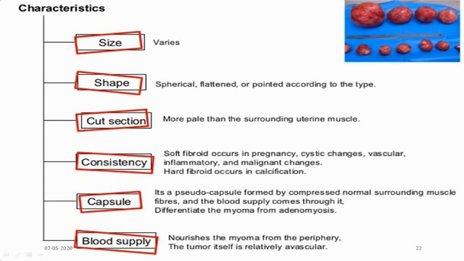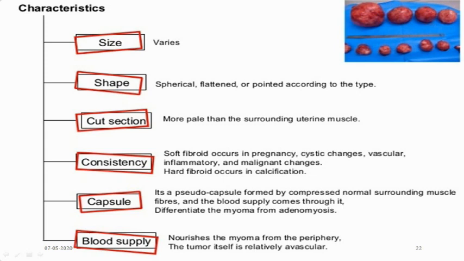What is this pseudocapsule? It is basically compressed normal surrounding muscle fibers, which are compressed at the outer end to form a capsule, and therefore it is called a pseudocapsule, and the blood supply comes from this capsule. This is a very important point to differentiate a myoma from adenomyosis, where in both cases there is thickening of the muscle layer or the myometrium, but myoma has a pseudocapsule, adenomyosis doesn't have a pseudocapsule. So this is a differential diagnosis with adenomyosis.